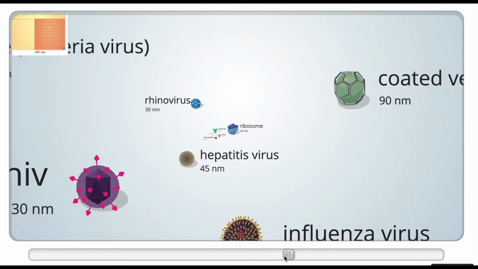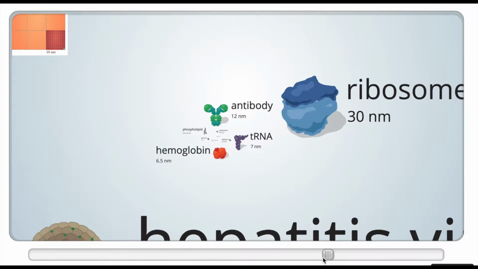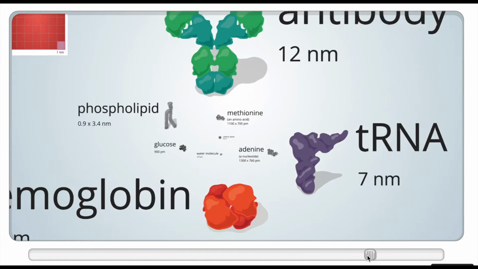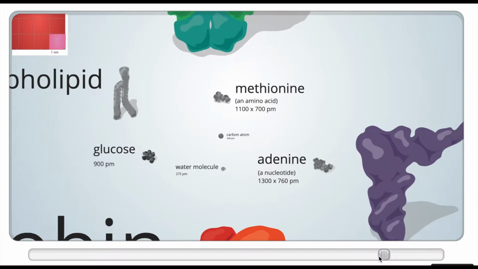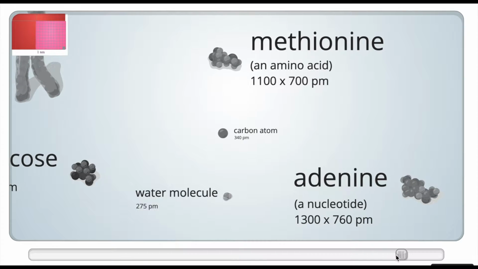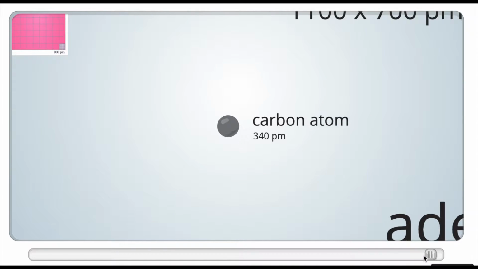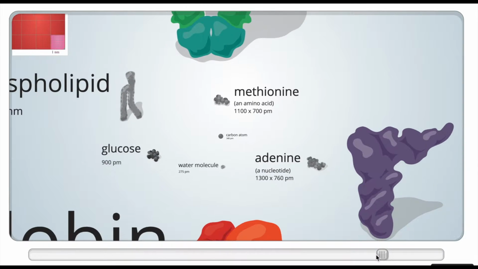Now if we really continue to go a little bit deeper, now we can see the size of ribosomes, antibodies. Here we can see another macromolecule that we looked at. There's a phospholipid. So there's the size of a phospholipid here. Here's a glucose. And then now we can see all the way down here is our carbon atom. And here's our water molecule. So we can see carbon, compared to all of these things, all these atoms are going to make up these macromolecules in these cells.